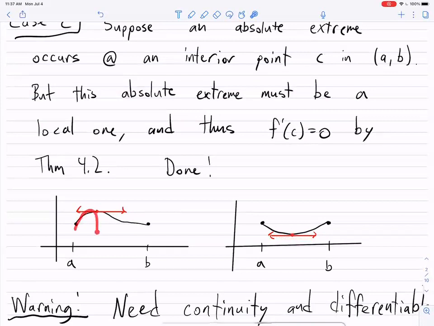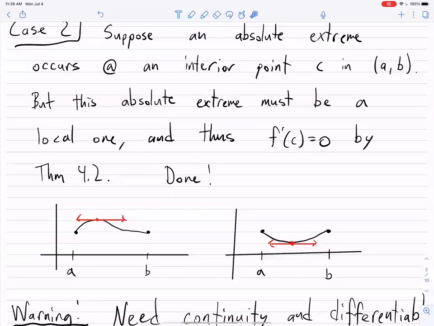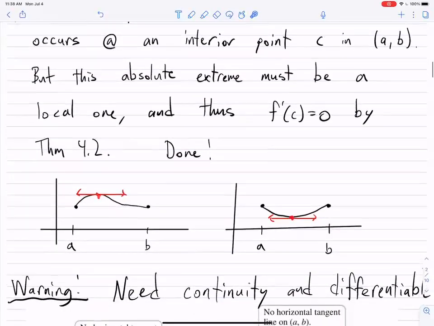And obviously there could be more bumps in here, but at the absolute one, you're going to have it be local. And so there has to be a horizontal tangent line. And so that's Rolle's theorem. So Rolle's theorem guarantees that we're going to have some point where the derivative is 0.